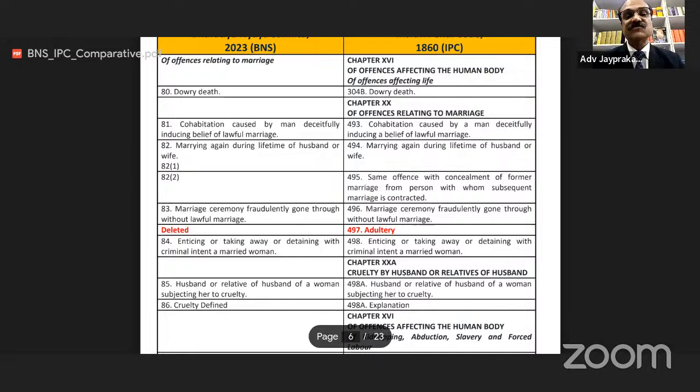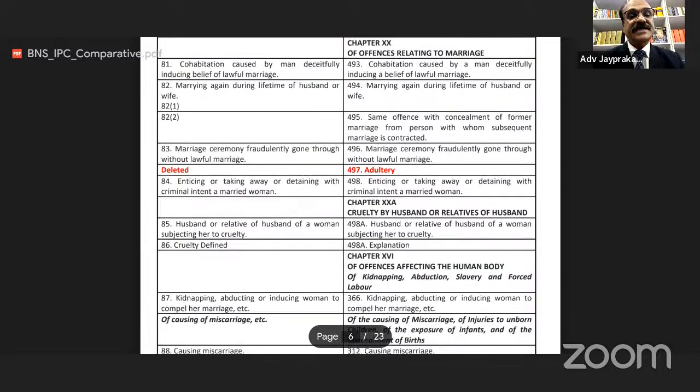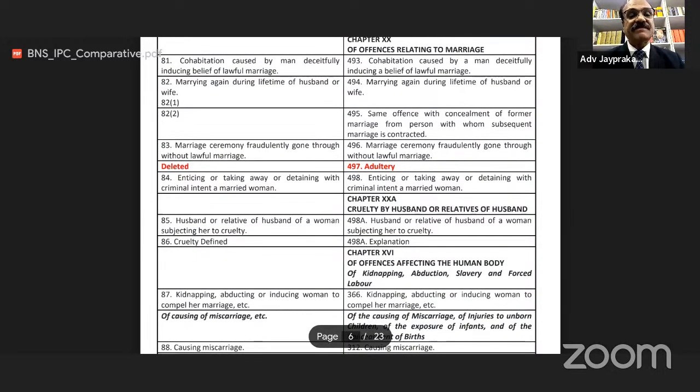Earlier, this section was 494. Section 83 of BNS, marriage ceremony fraudulently gone through without lawful marriage. Earlier, this section was 496.